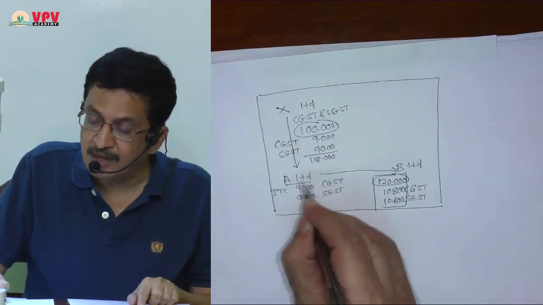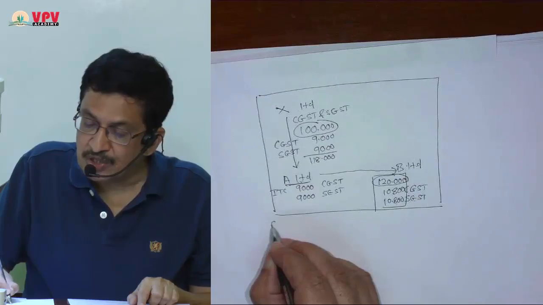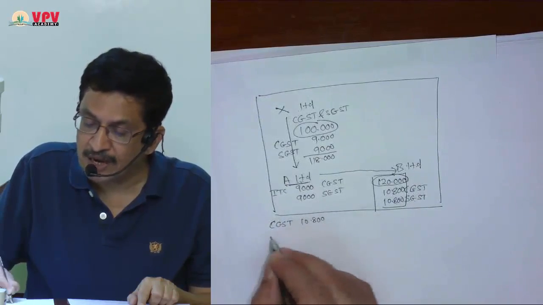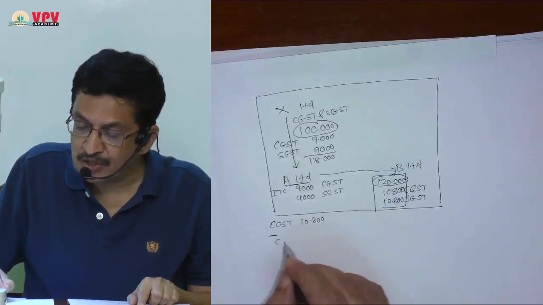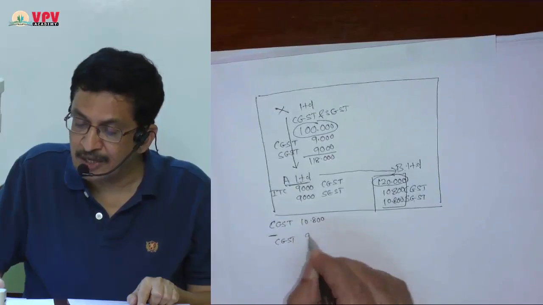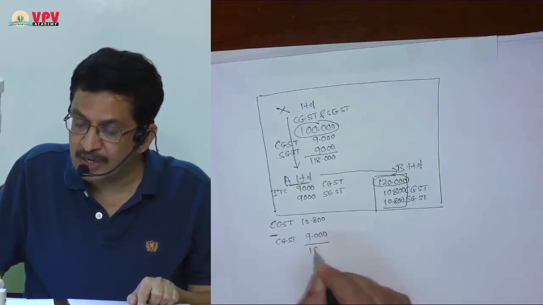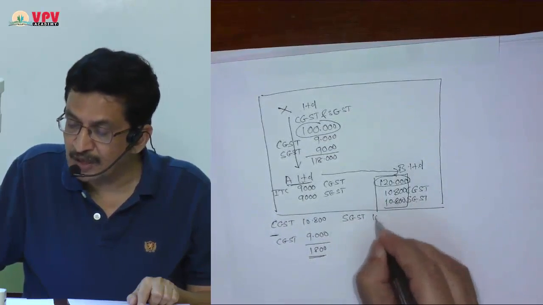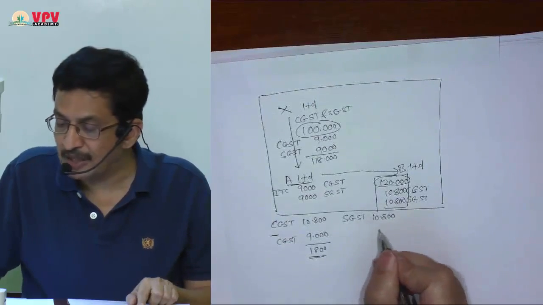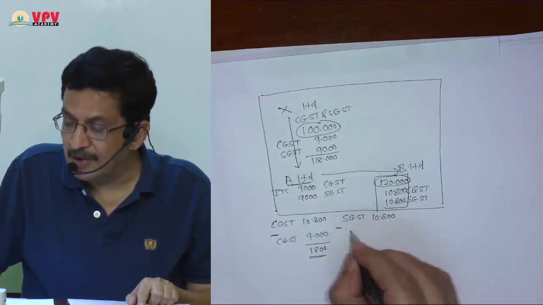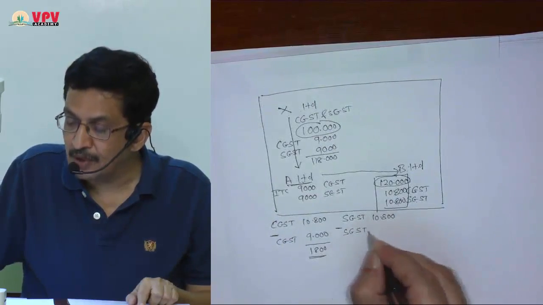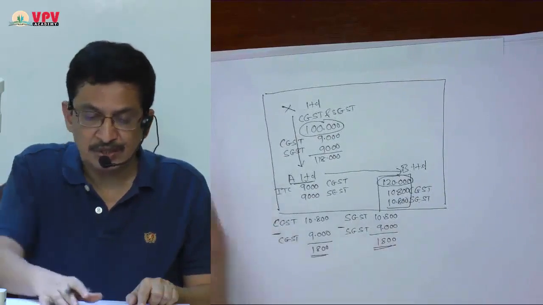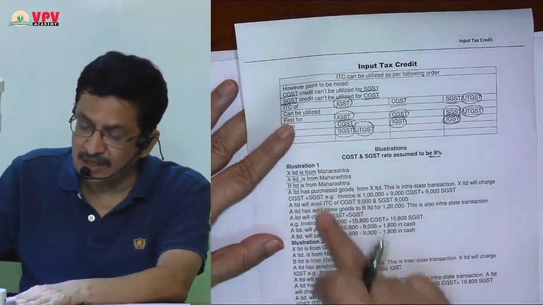Now A Limited will have to discharge CGST of 10,800. For that they will use credit of CGST. They have credit of 9,000, so they will pay 1,800 by cash. They also have SGST liability of 10,800, which they have to pay to the state government of Maharashtra. They will use SGST credit of 9,000 and pay 1,800 in cash. Please have a look at the illustrations.